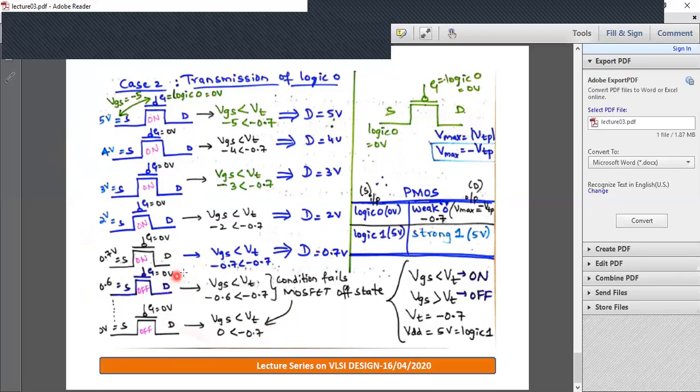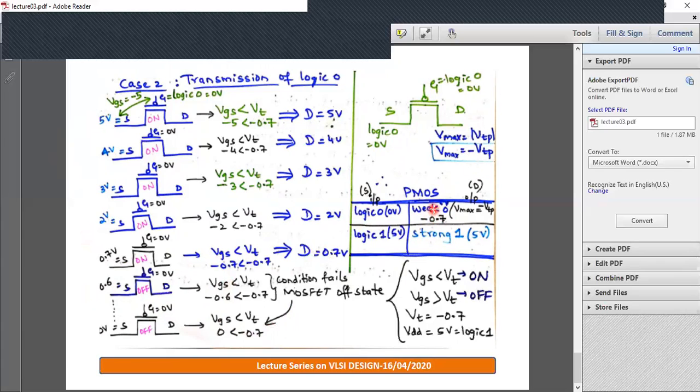So what is the degraded value? What is the loss? That is 0.7, the VTP. So for the P device, if you transfer logic 0, the maximum you will get is mod of VTP, where mod indicates that it is negative.